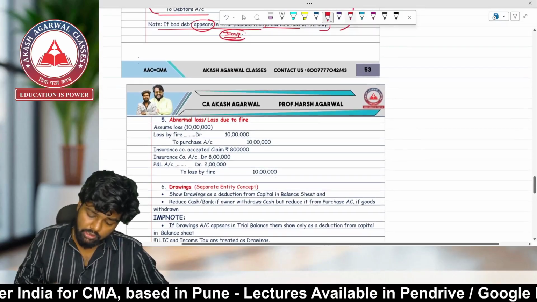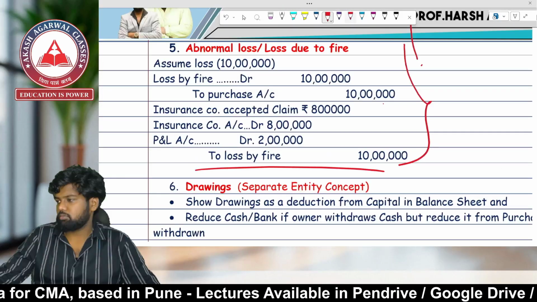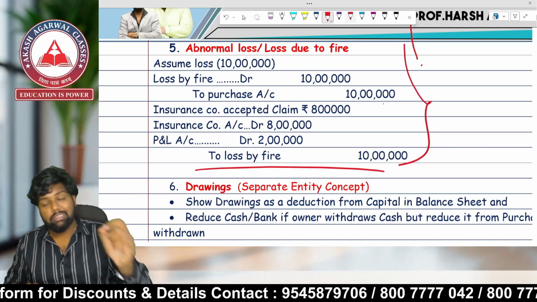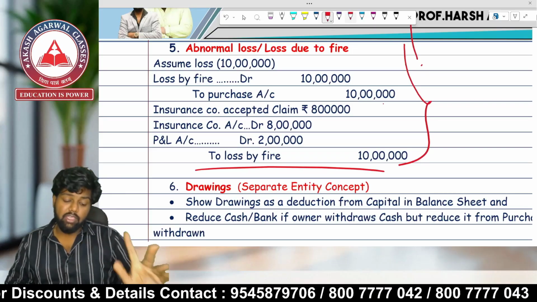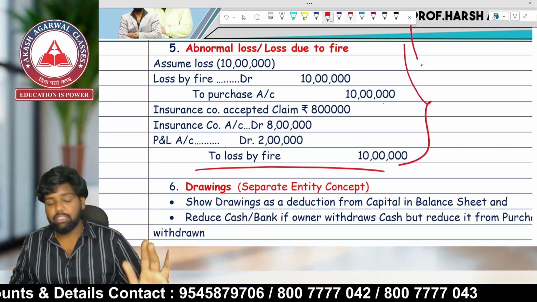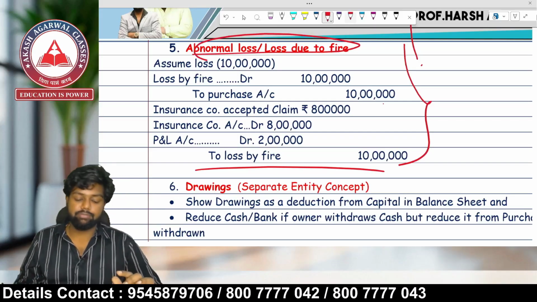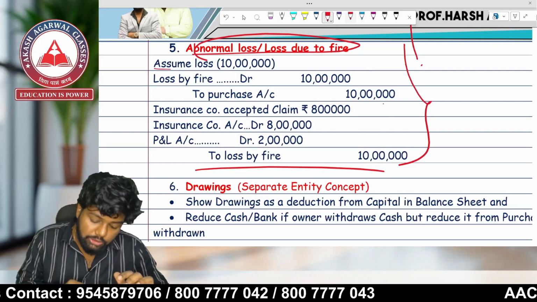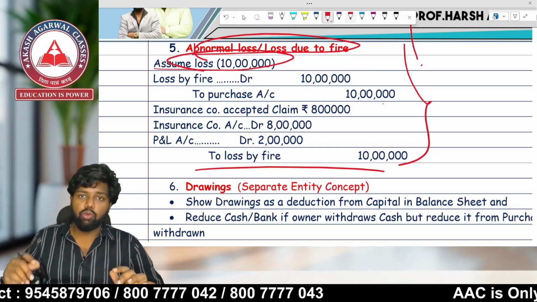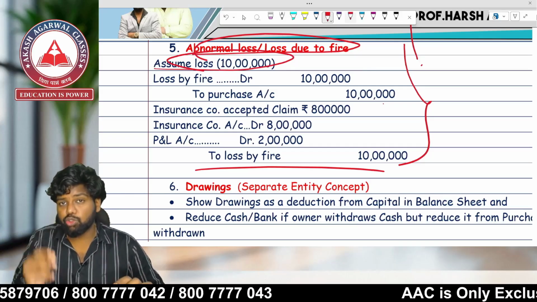Now let's go ahead. The next adjustment is very important. The name of the adjustment is loss due to fire. Many times there is loss in the business due to fire. So how to deal with that? At that case, what will be the entry? Abnormal loss due to fire. For example, assume loss is 10 lakhs. So we have lost our goods of rupees 10 lakhs.